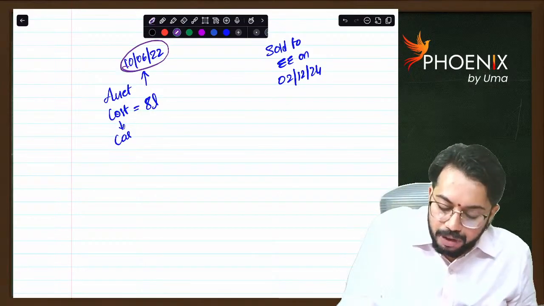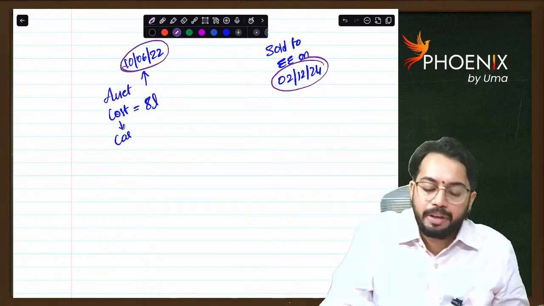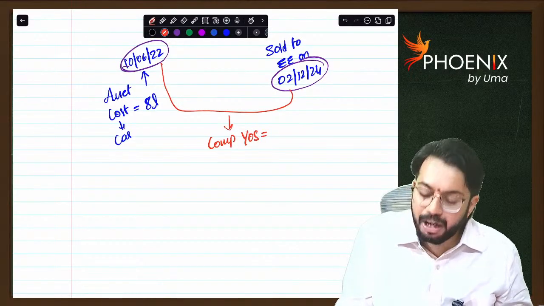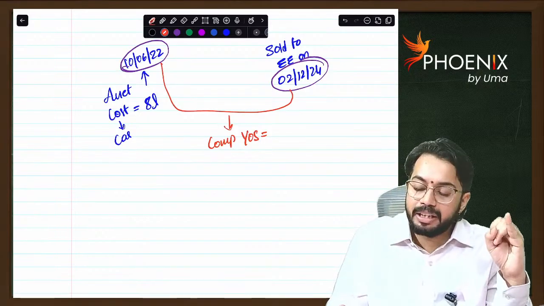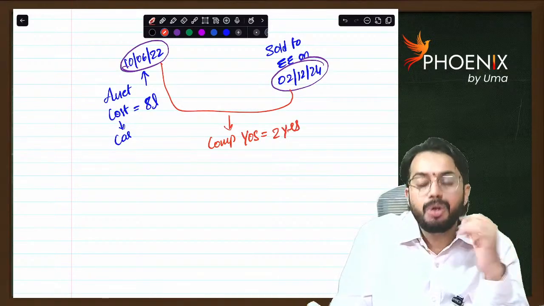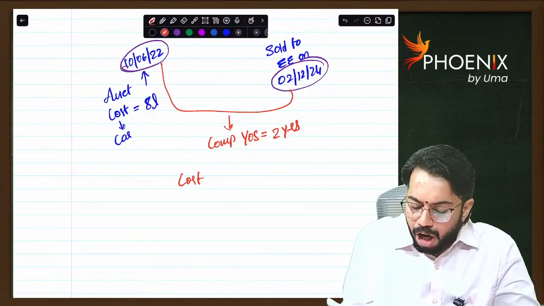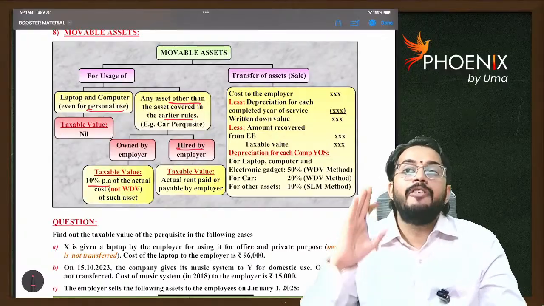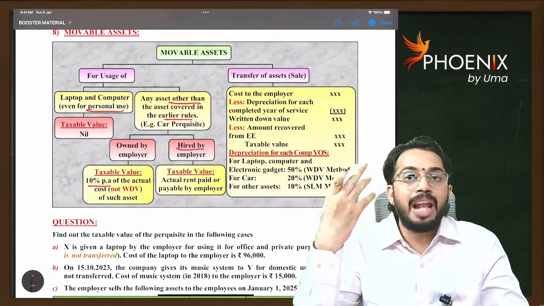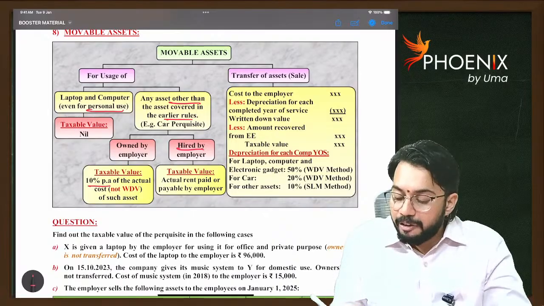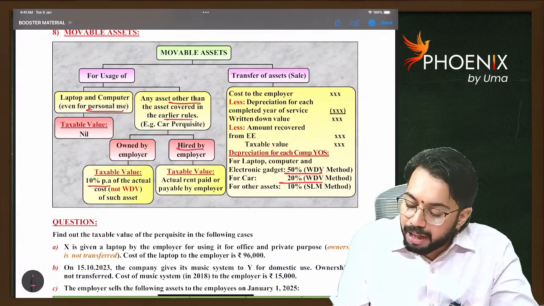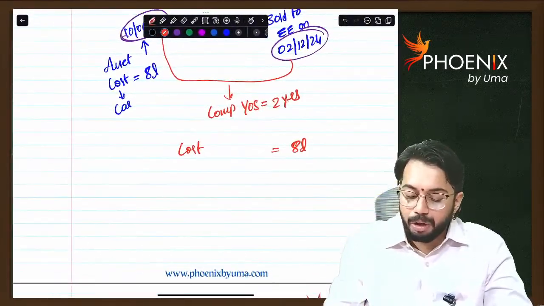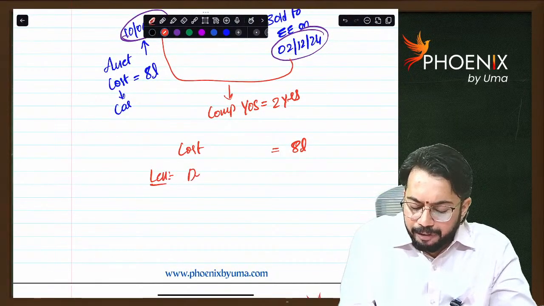Now, let's say 10th June 2022 is there, 2nd December 2024 is there. How many completed years are there? Completed years are 10th June 2023, 10th June 2024. Completed years, 2 years. So what you will do, you will take cost 8 lakh rupees, you will reduce depreciation. Sir, what is the rate of depreciation? For computer and laptop, you will reduce depreciation at 50% WDV method. For car, you will reduce 20% WDV method. For other assets, you will reduce 10% SLM. Okay, so you will reduce depreciation for 2 years.